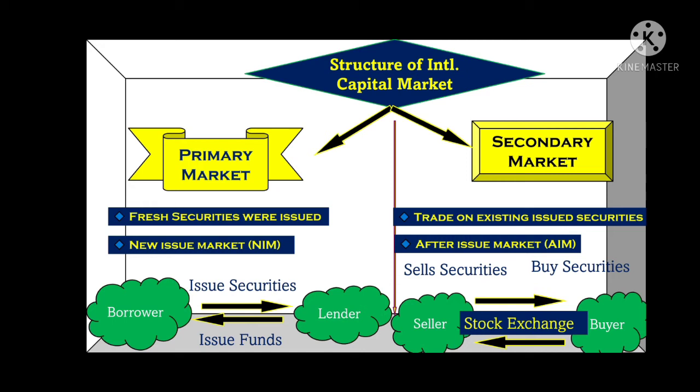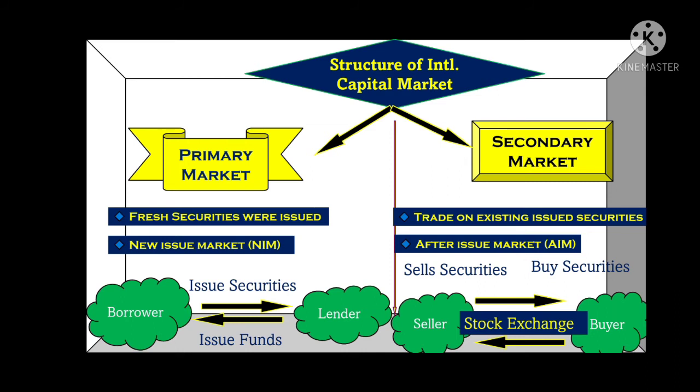So in simple terms, under the primary market, if a borrower needs funds, then it will issue a security to the lender. Then the lender will advance the funds to the borrower, right? Under the secondary market, the stock exchange is facilitating. What is the stock exchange doing? It is facilitating the trade transaction between a seller and a buyer.